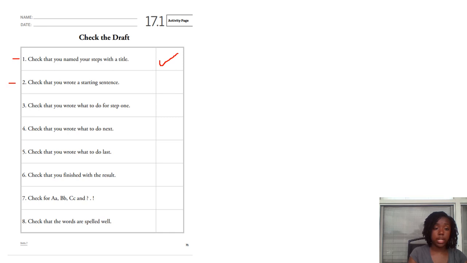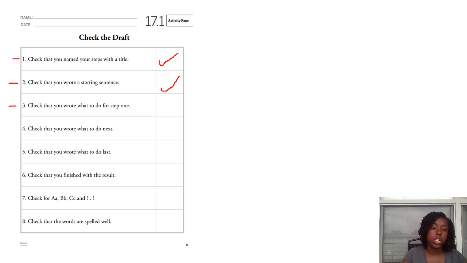Number 2 says check that you wrote a starting sentence, which tells us what the directions are how to do. The sentence was already there. You just have to finish that sentence. If you went ahead and finished that first sentence, go ahead and give yourself a check. But if you did not finish that first sentence telling me what it is that these directions are giving us, then pause the video and finish it, okay? Once you do that, give yourself a check.